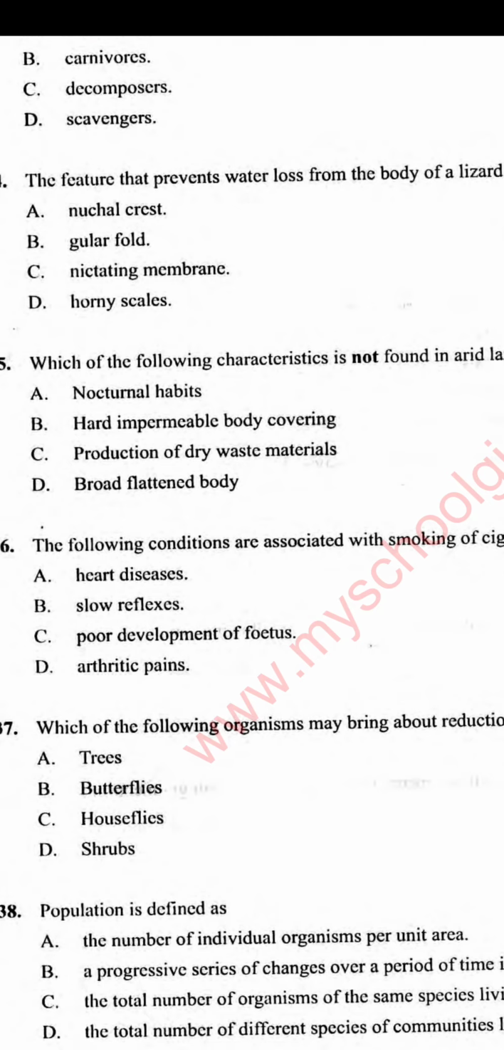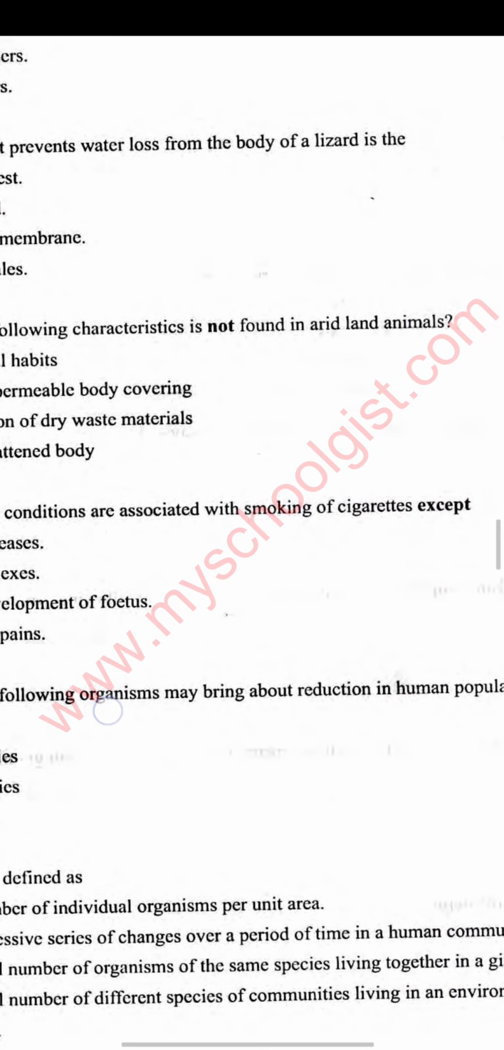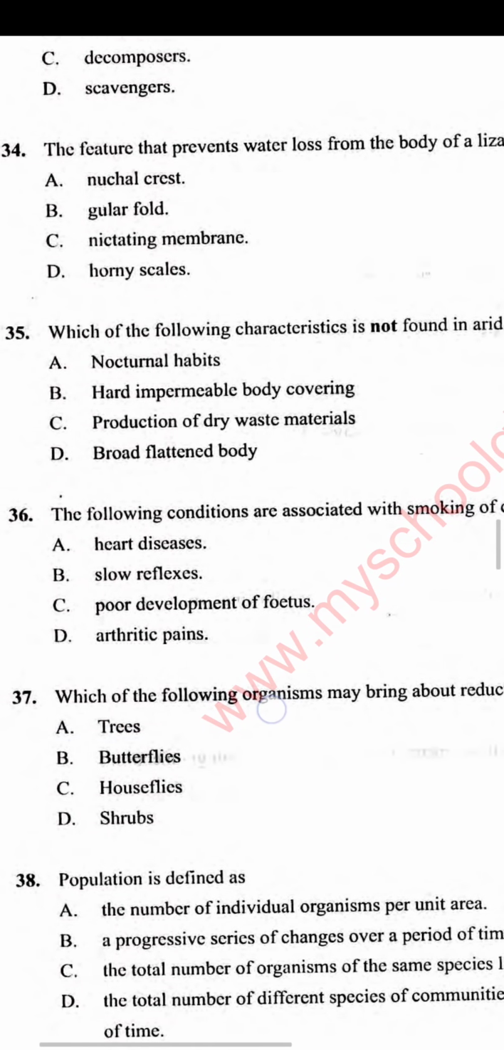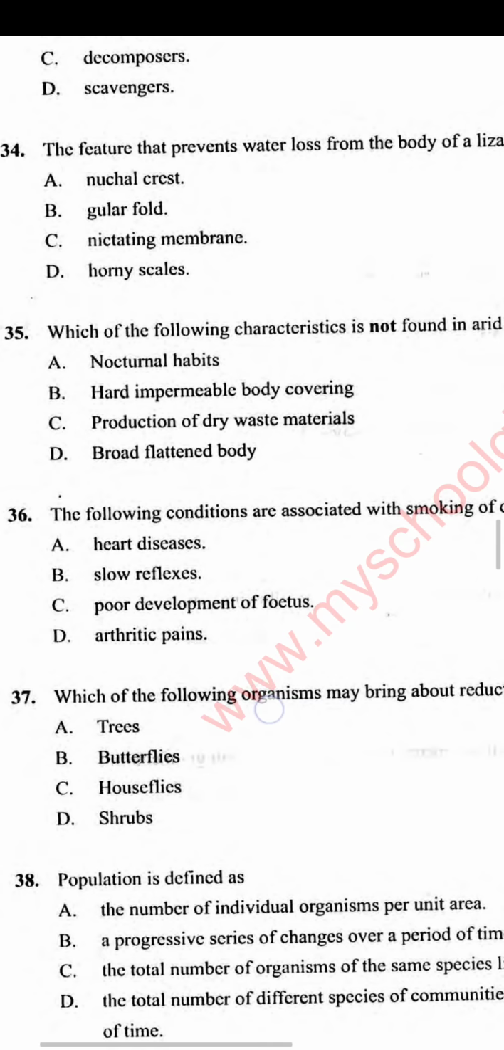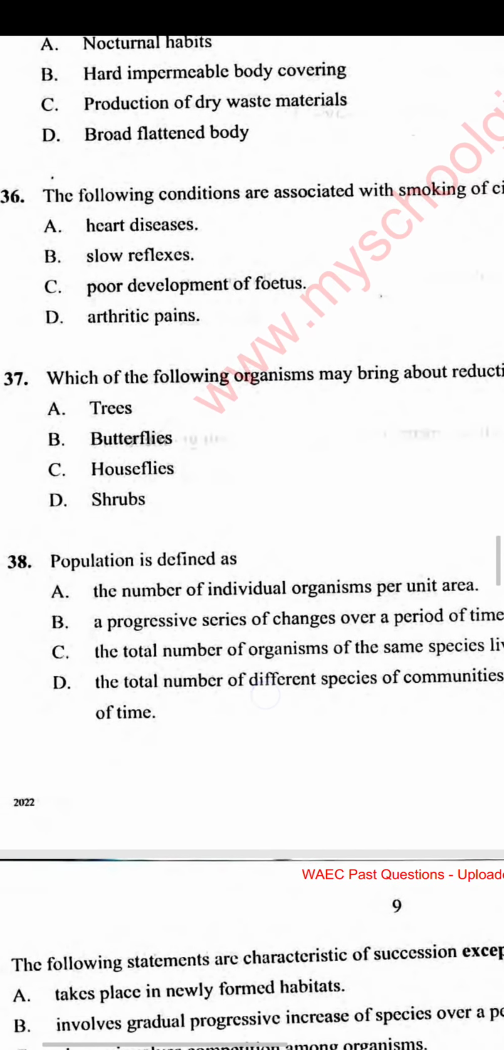Some of the conditions associated with smoking of cigarettes include lung cancer, heart diseases, arthritic pain, stroke, cataract, type 2 diabetes, sudden infant death syndrome, erectile dysfunction, and all that.